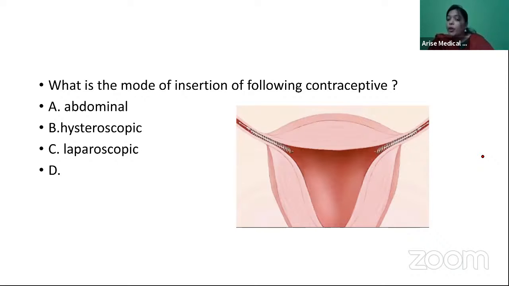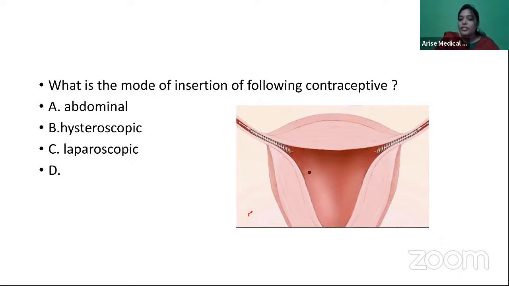Next. Another question from contraceptives. So the second important topic for your preparation is contraceptives. For the past 2-3 years, every exam has had at least 2 to 3 questions. This exam also had almost 2 to 3 questions from the contraceptive chapter. So fair enough, amenorrhea and contraceptives, you should be perfect.